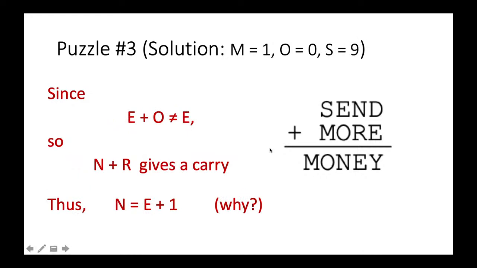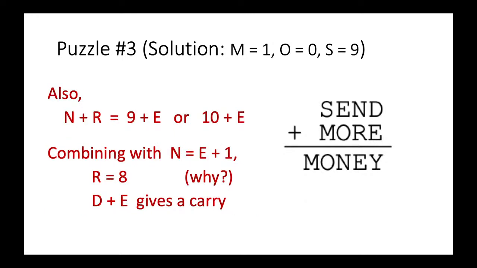And now let's get back here again. So E plus O is not equal to E. O is 0, right? So E plus O is getting some different number. So it means that M plus R will give us a carry. So M plus R will be greater than or equal to 10, or maybe 9, I don't know, but there is a carry. In any sense, we have established a relationship between E and N. So N must be exactly 1 more than E. Okay? So N is equal to E plus 1.